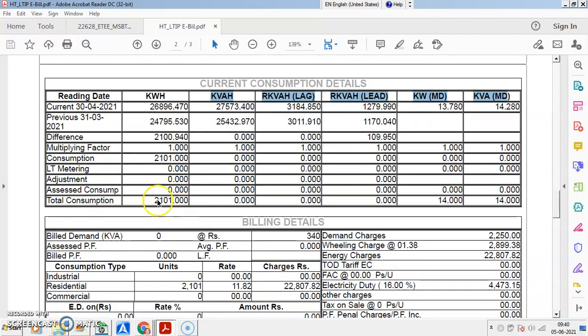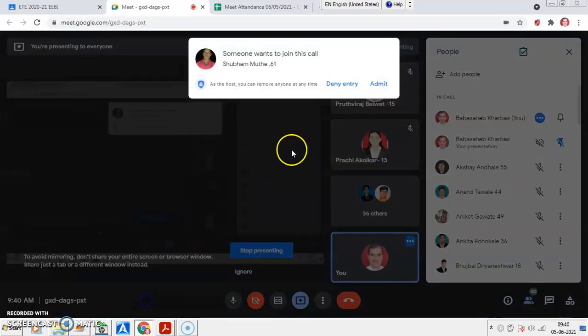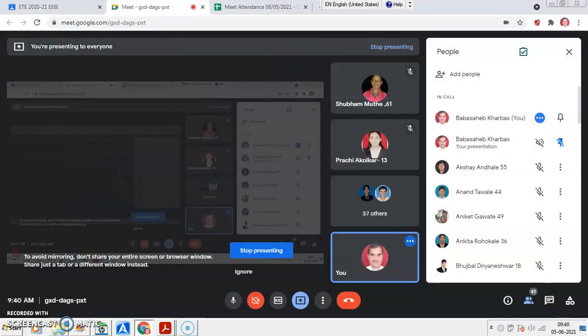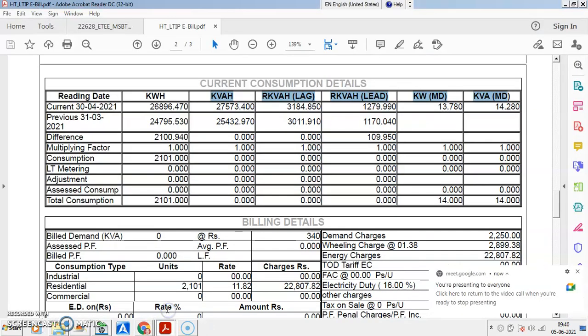Then you know the consumption. You know the consumptions. Then finally you are having this consumption and MD, kVA MD, kilowatt MD, kVA MD. These are the final readings available for your energy calculation. Okay.